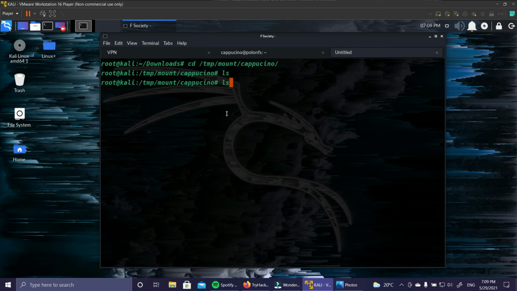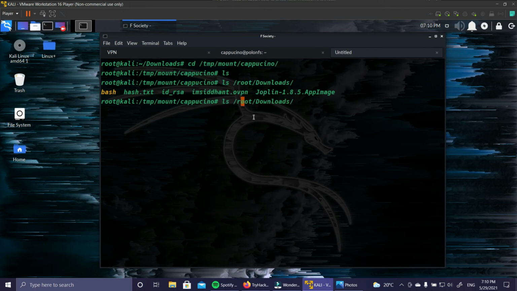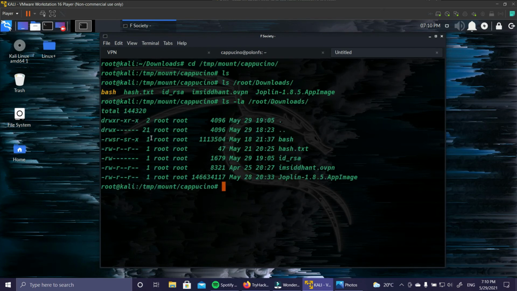If you go to my root/downloads, here you can see this bash. I've already done that. And I think this bash also has appropriate permissions. So bash should have these permissions, rwsr-sr-x, right?